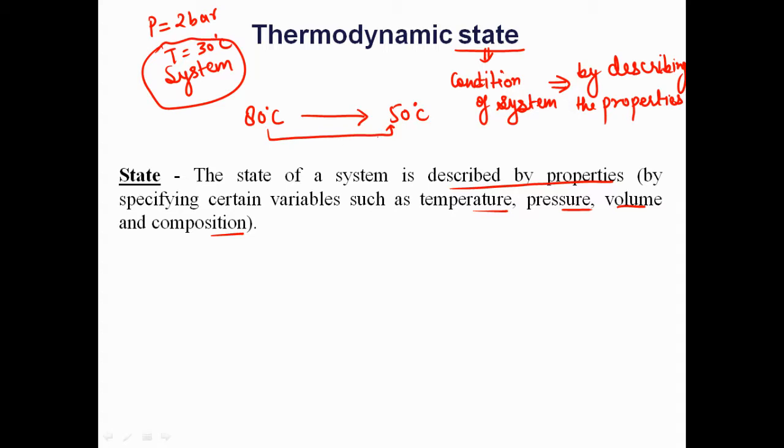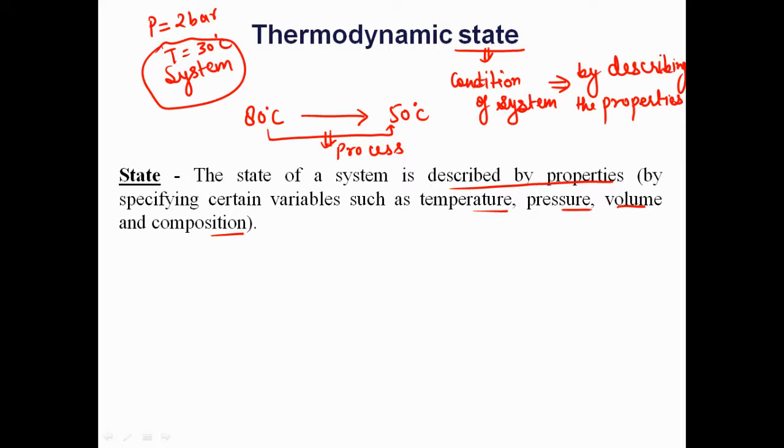If the temperature has changed, that means the state of that coffee has changed, and we say that the system has undergone a process. So when there is a change of state, the system undergoes a process. This is called a process.